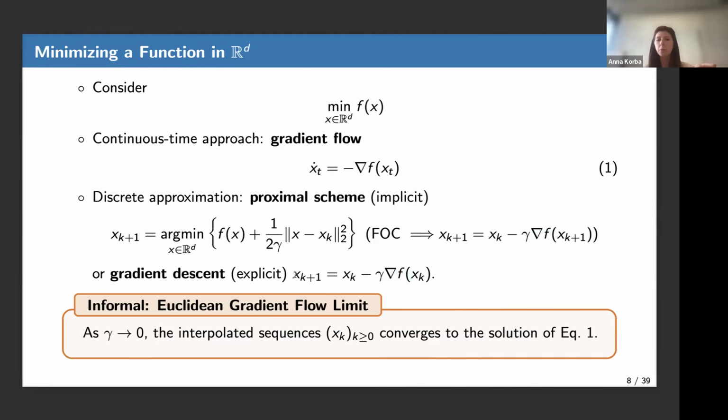So both gradient descent and proximal schemes are discrete time approximations of the gradient flow. And when the step size goes to 0, these interpolated sequences converge to the solution of equation 1. What I wrote is a bit informal. For gradient descent, you need a bit more assumptions, but this is the idea. Any questions until here? Just interrupt me anytime. So this is what you would do for optimization in R^d.